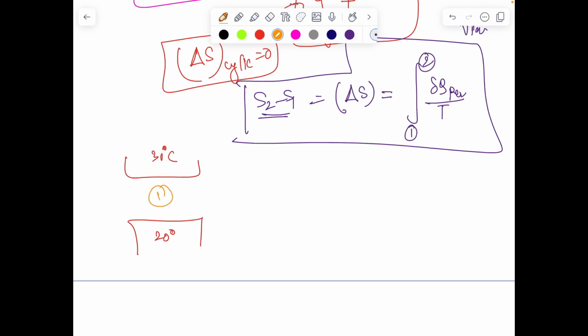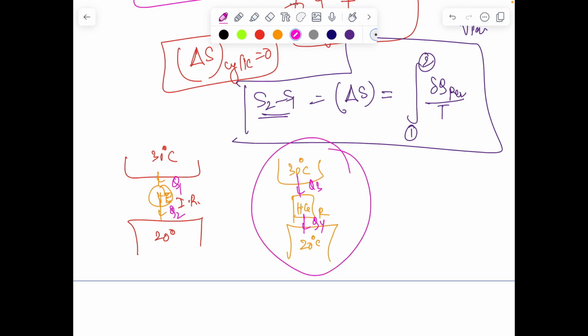Then what is the difference between irreversible and reversible paths? Let's say we again have a reservoir at a temperature of 30 degrees Celsius, another reservoir at a temperature of 20 degrees Celsius, and we have a heat engine. For the sake of clarity, I'm taking two cases. Let's say one is a reversible heat engine, and another is irreversible. So this one is irreversible and this is reversible. And this time, let's say heat transfers are Q1, Q2, whatever, Q3, Q4.